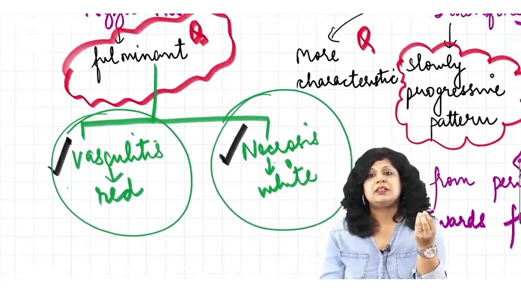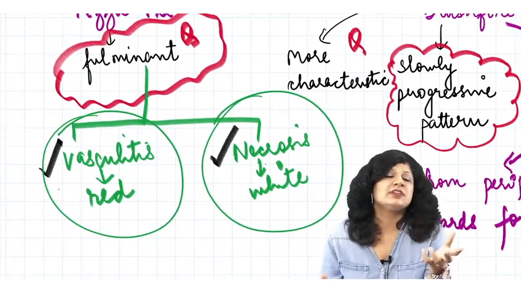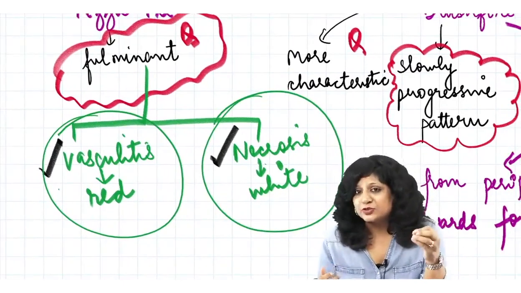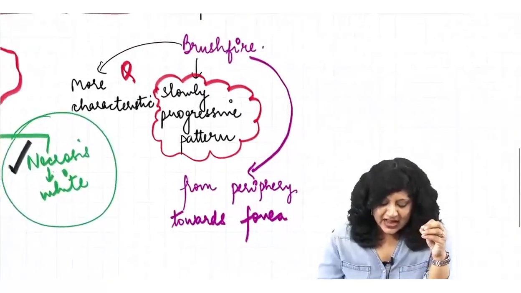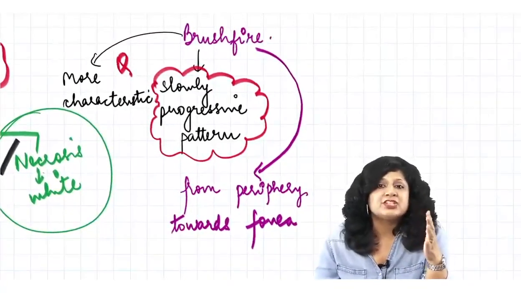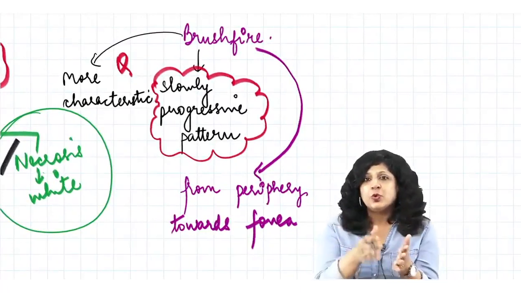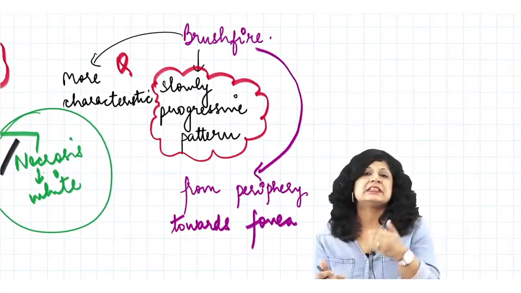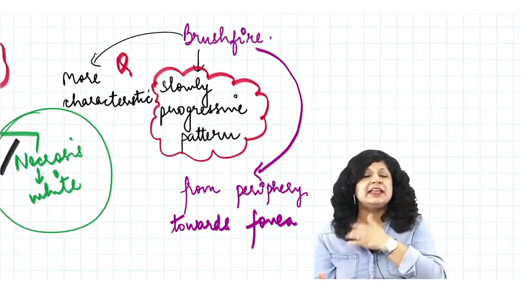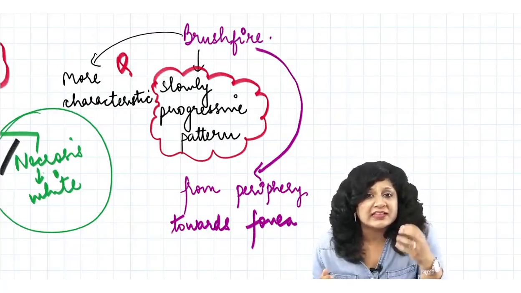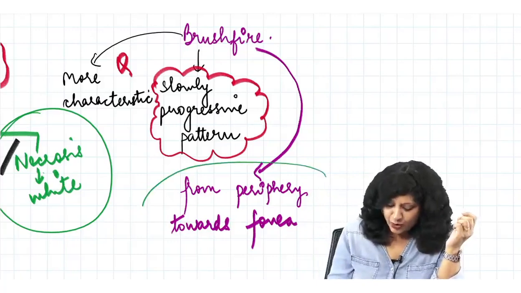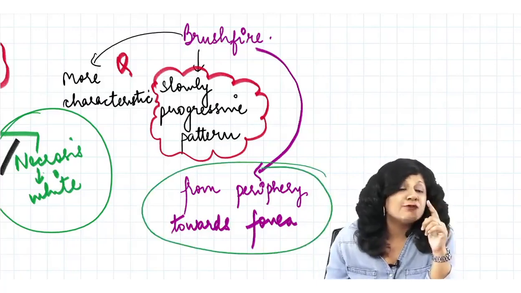So if you remember in the question, we have fluffy white exudates present in the fundus. So this is actually your pizza pie appearance, while the other type is your brush fire like appearance. Now though this brush fire appearance is less common, certainly it is more characteristic. It is slowly progressive type and it is from the periphery towards the fovea.